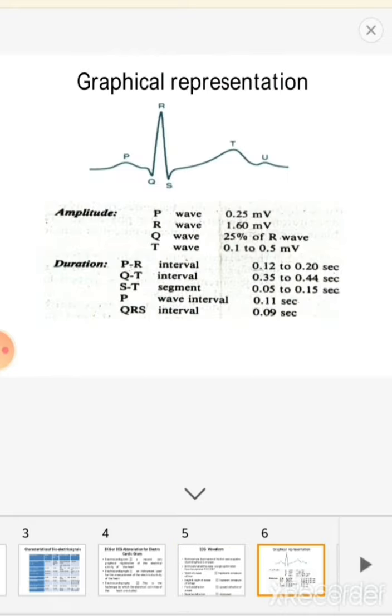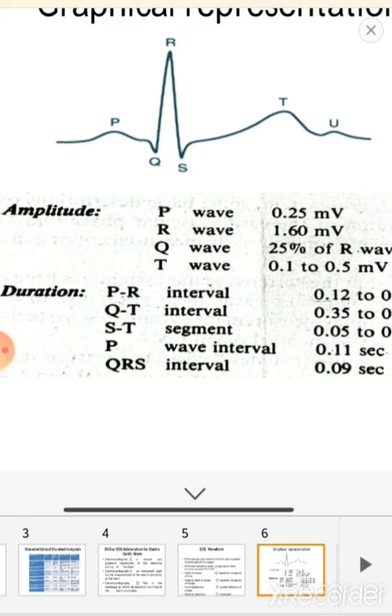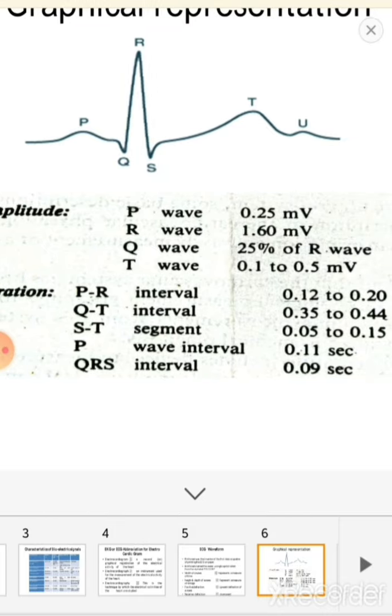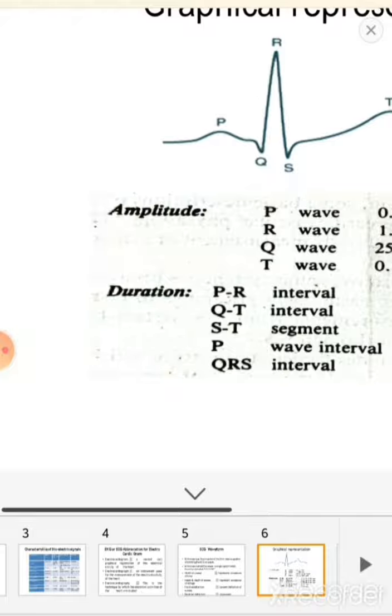This waveform is the graphical representation of the ECG waveform. Here the amplitude and duration of the waveform are given. For P wave it is 0.25 millivolts, R wave 1.60 millivolts, Q wave 25% of R wave, T wave 0.1 to 0.5 millivolts.